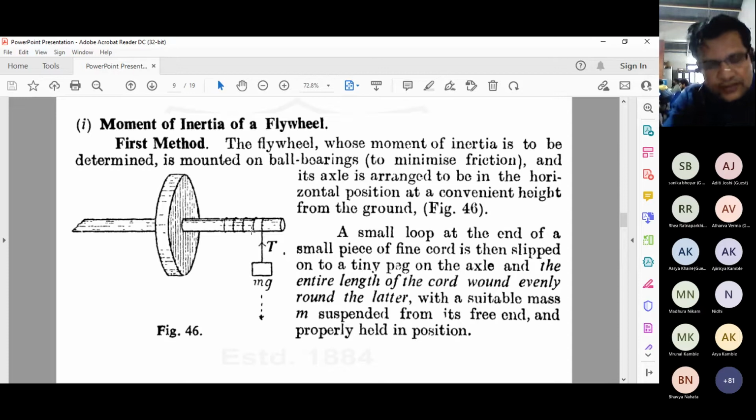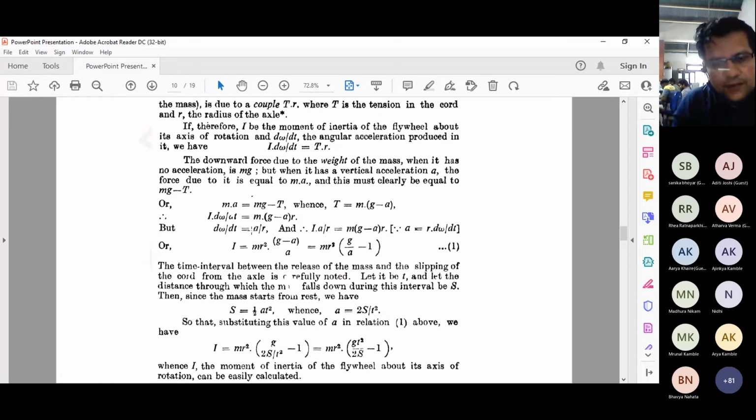Here we are applying a force, but that force is in terms of a torque. That is the force acting on the circular loop of the thread that you are winding around the axle. In the derivation part, I'm going to tell you which terms are involved in the measurement of the moment of inertia. First I'm going to write down the couple, that is, the moment of force.